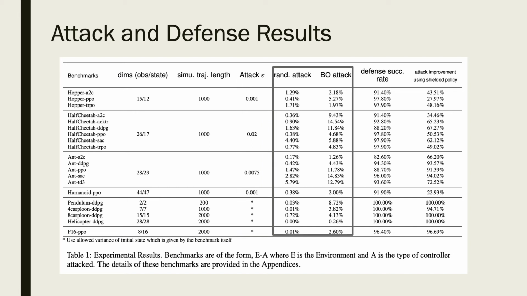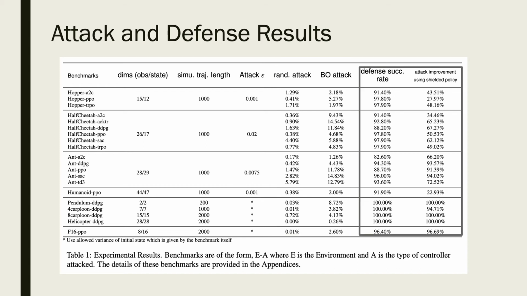The fifth and sixth columns are the attack success rates of random attack and Bayesian optimization-based attack. The seventh column is the percentage of adversary states we removed with the shield, and the last column is the percentage of adversary states reduced when we attack again on the shielded policy. The experiment results show that the shield-based defense can significantly enhance the robustness without touching the original policy.